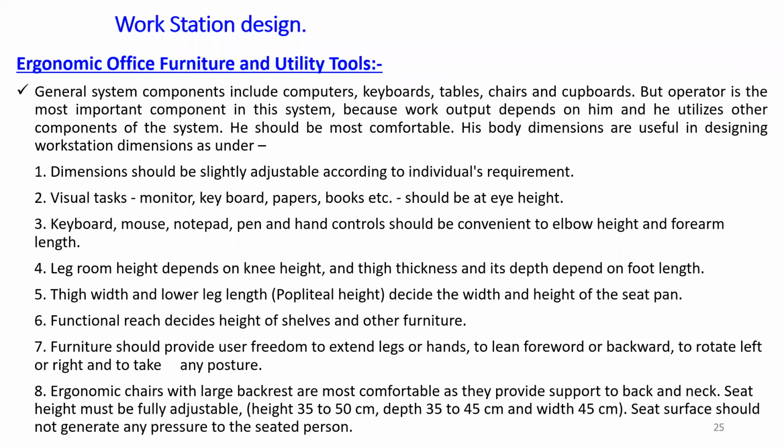Then leg room height depends on the knee height and thigh thickness, and its depth depends on the foot length. Thigh width and lower leg length decide the width and height of the seat pan, and functional reach decides the height of the shelves and other furniture.